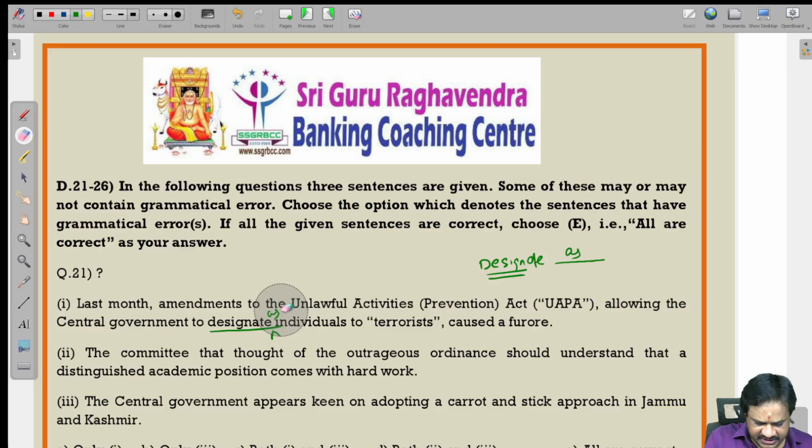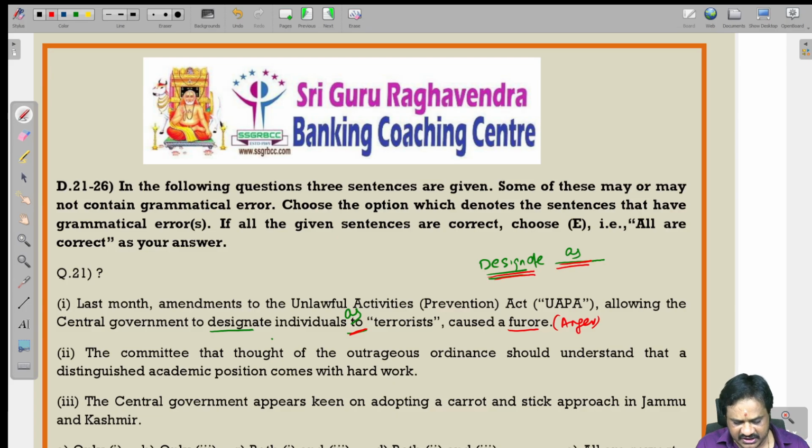Designate individuals to is not correct; it should be 'as'. Last month, amendments made to the Unlawful Activities Act allowing the central government to designate individuals as terrorists caused a furor. What is the meaning of furor? Anger. So here designate is always followed by 'as', so 'to' is incorrect.